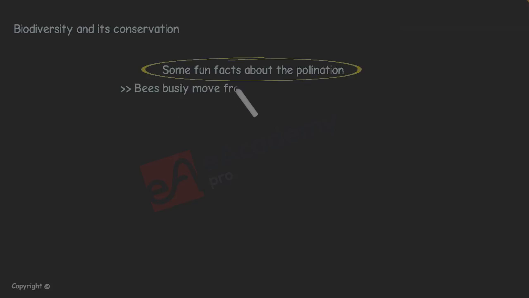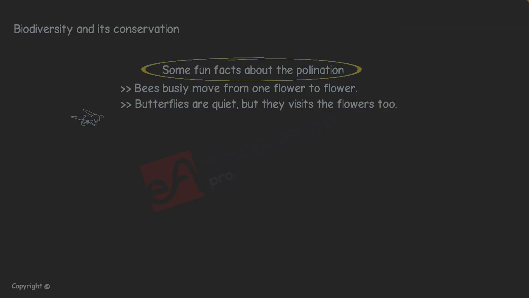Some fun facts about pollination. Bees busily move from one flower to another flower. Butterflies are quiet, but they visit flowers too. Why do they visit flowers? These animals are attracted to the nectar in the flowers. Nectar is a sweet liquid deep inside a flower.